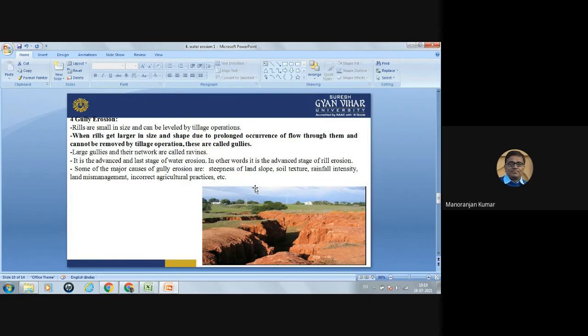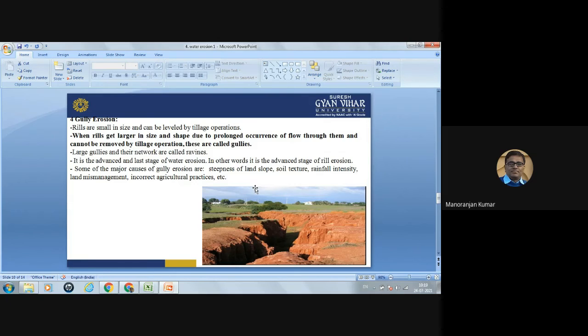When rills get larger in size and shape due to prolonged occurrence of flow through them and cannot be removed by tillage operation, they are called gullies. So when rills develop in the field, you should do the tillage operation. Otherwise, that rill will develop into a gully. Large gullies and their networks are called ravines. This gully erosion is the advanced and last stage of water erosion. In other words, it is the advanced stage of rill erosion.